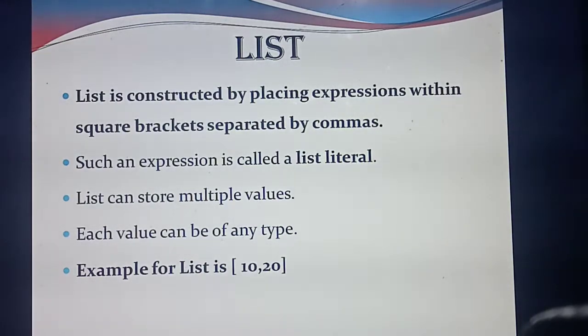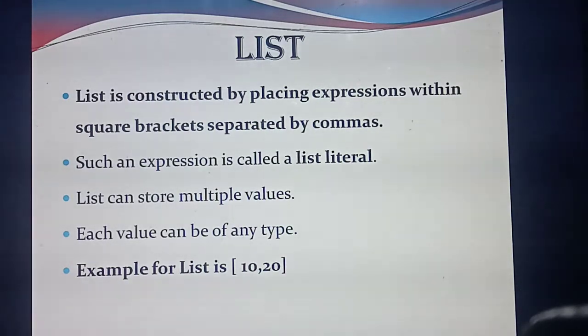Inside the square brackets you are going to place a lot of things. Maybe alphabets, a comma b comma c, or numbers 1 comma 2 comma 3, or expressions like x square plus y square comma a square plus b square. So a list is constructed by placing expressions. An expression is nothing but variables, numbers or anything, but everything is separated by commas, and everything is enclosed within one square bracket. Understood?